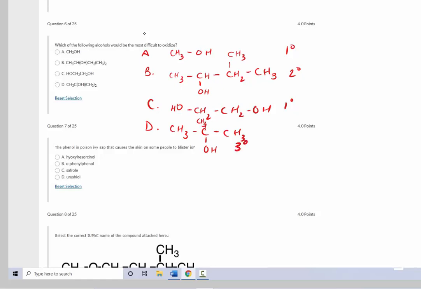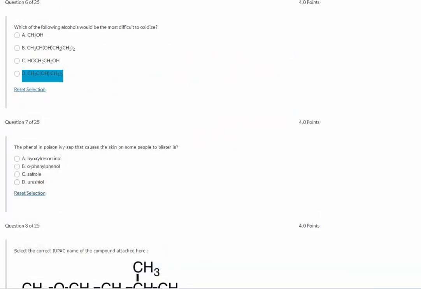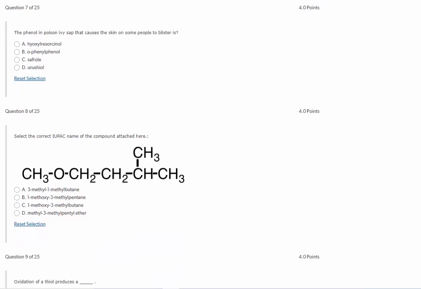So we have a tertiary structure here. So the tertiary structure is going to be the most difficult to oxidize because this carbon doesn't have a labile hydrogen to be removed in order to make a double bond here. So it's going to be D, the tertiary alcohol, or D on my iteration of this quiz at least.